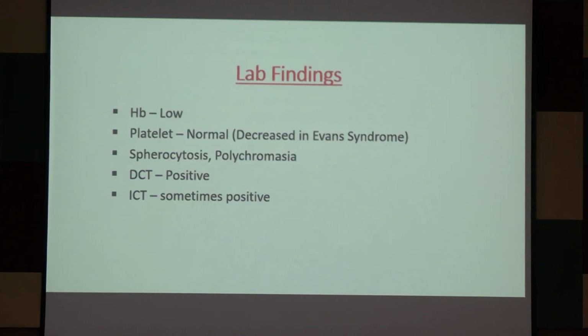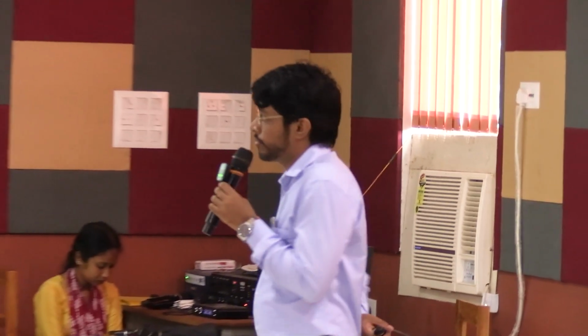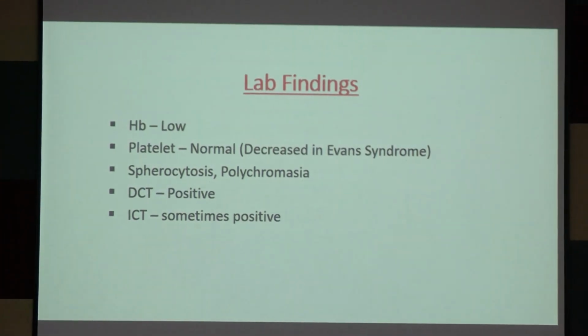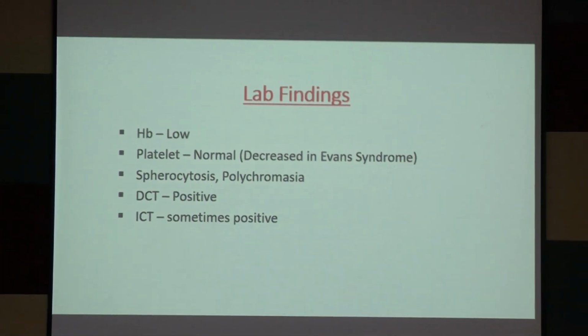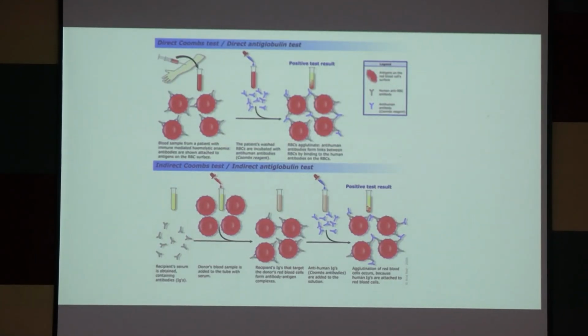Lab findings: hemoglobin will be low, platelet will be normal. In Evans syndrome, platelet will be low. Spherocytosis, polychromasia, already explained. DCT, direct Coombs test, positive, and indirect Coombs test, negative. Okay.